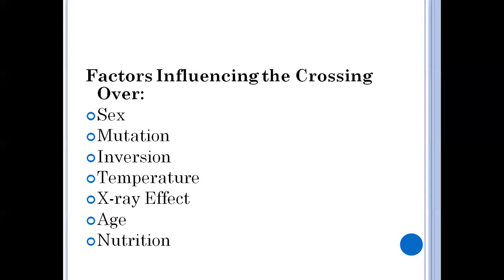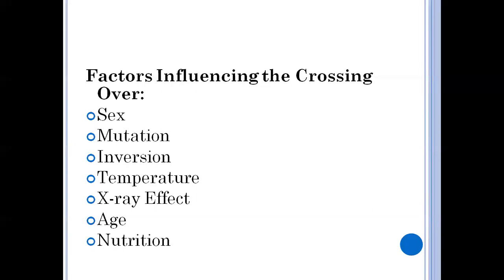There are some factors which affect crossing over. First, sex. In some organisms, sex influences crossing over. In Drosophila, crossing over is completely suppressed in the male. In the male, crossing over does not occur, but in the female, it is more. The next one is mutations. In some organisms, mutations reduce crossing over. That is also observed in Drosophila.